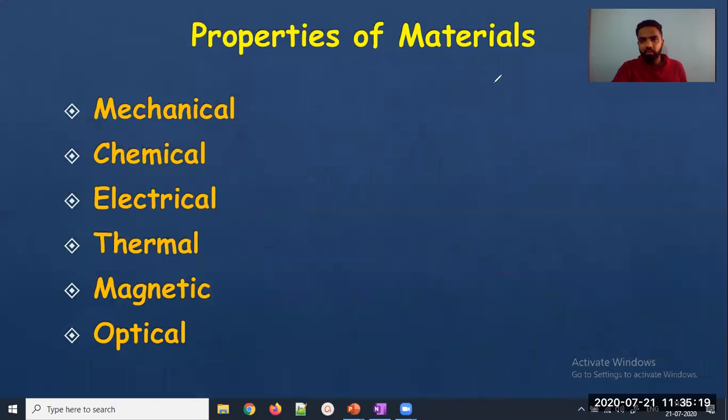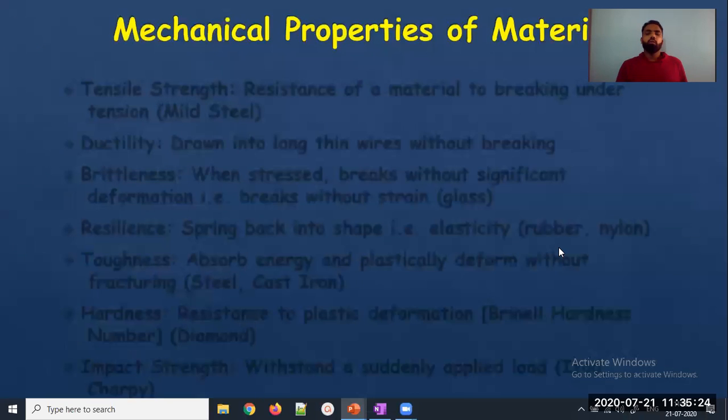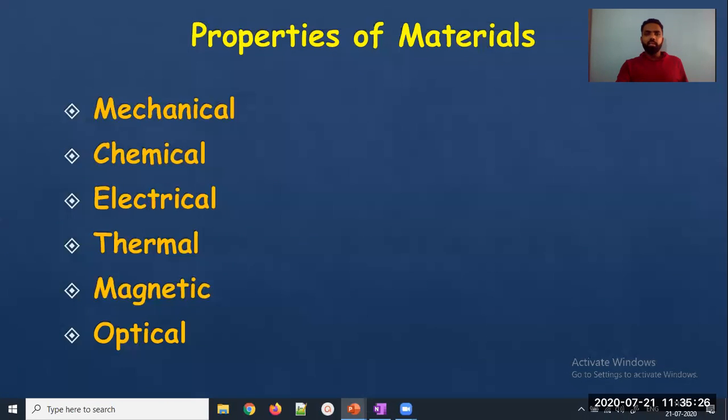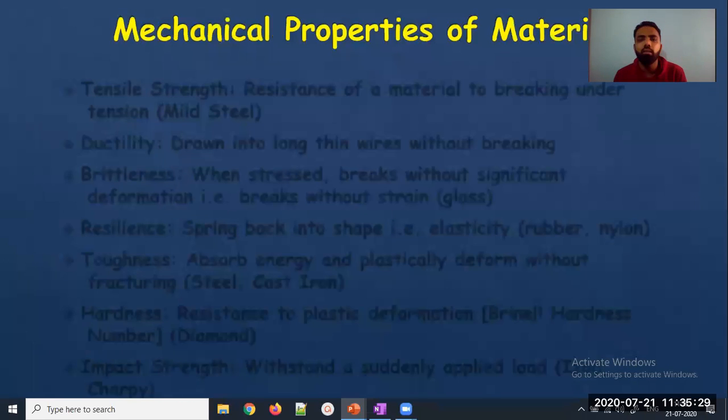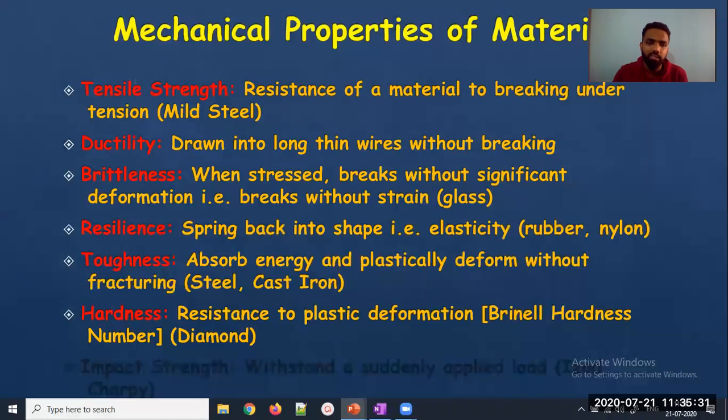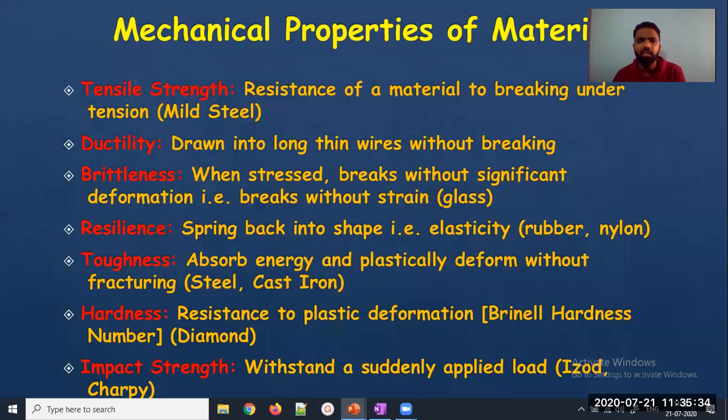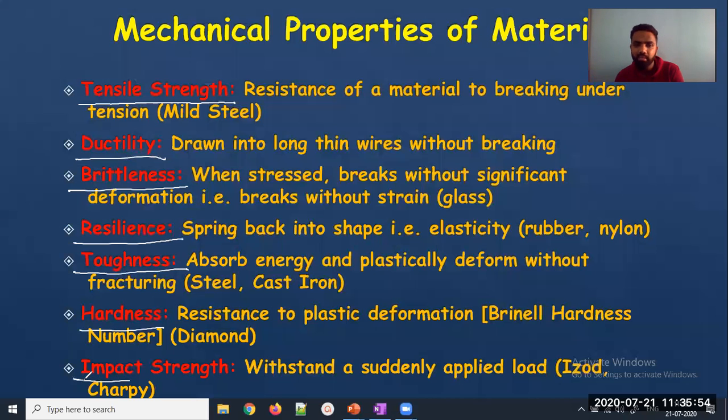We need to proceed. I have gathered a lot of data for today and I think we need to complete it. So after considering various properties, now we will go into detail with regard to mechanical properties. I will just list down all the mechanical properties, and these are actually in use when you learn about this topic. When you go for SOM, you might have heard how to calculate tensile strength. You will learn about it. So the first mechanical property we are going to learn is tensile strength. Second is ductility. Third one is brittleness. Fourth one is resilience. Then toughness. Then hardness. Then impact strength.